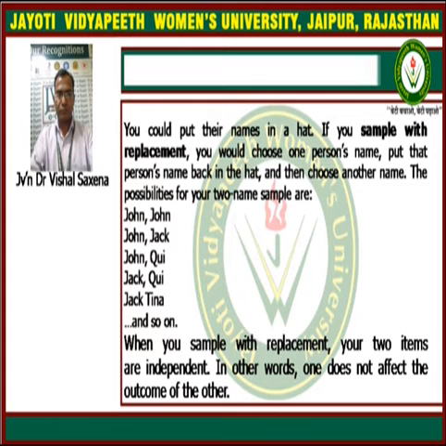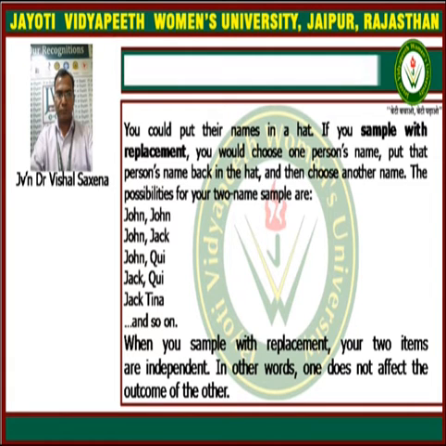We are applying the concept of replacement: you choose one person's name and put the name back in the hat. So when the second name is chosen, the first name has already been replaced. The possibilities of selecting the 2 names are given as John John, John Jack, John Q, Jack Q, Jack Tina, and so on.